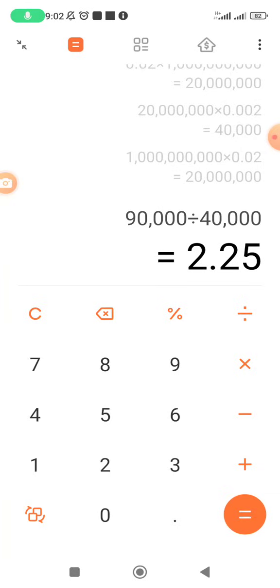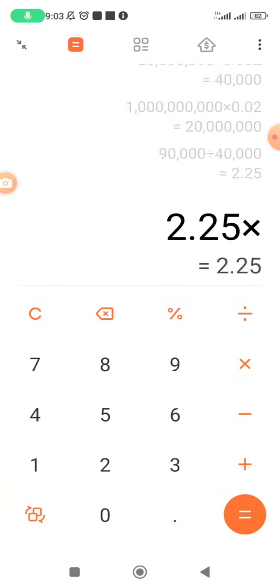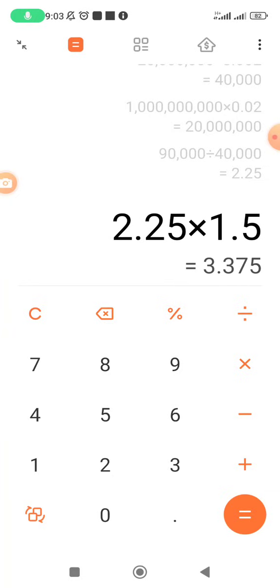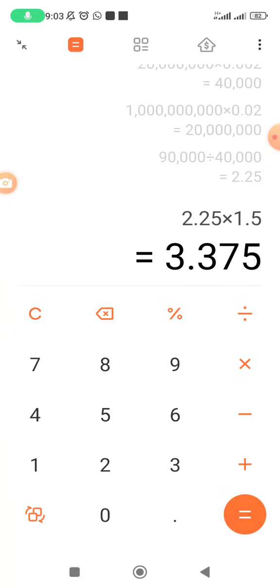Even if they were to just make 50% profit, so times 1.5, that means the price at the launch could easily be above $3, all right? $3.375. So if the fair launch is going to be $2.25, then expect the listing price could be above $3.